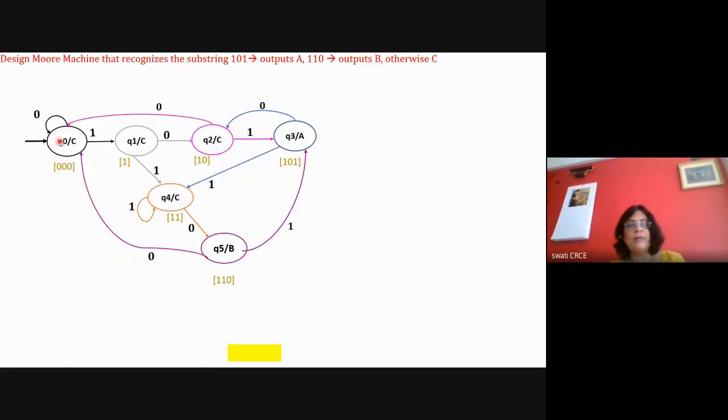So I start from here. I forgot to do the animation for this particular diagram, so let's study this diagram. Draw the minimum length diagram. 101's output is A. So I'm drawing the minimum length diagram.